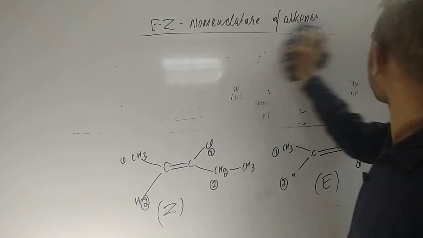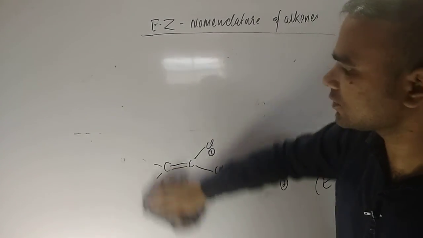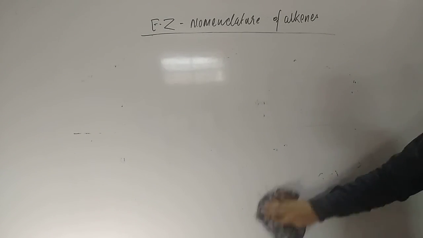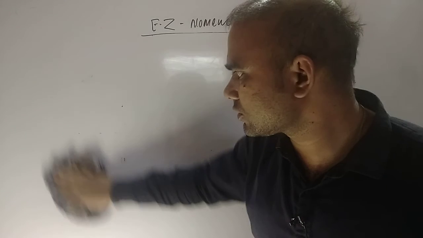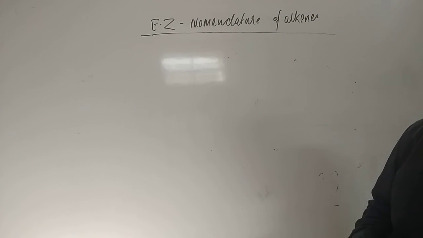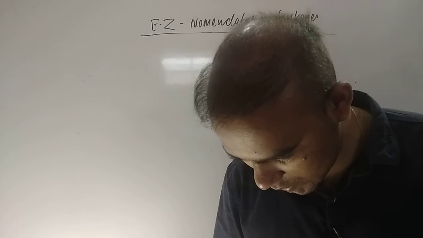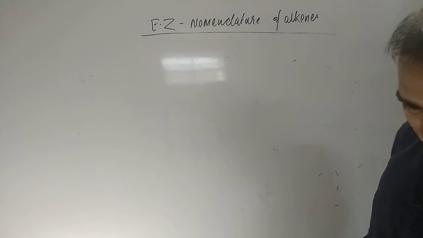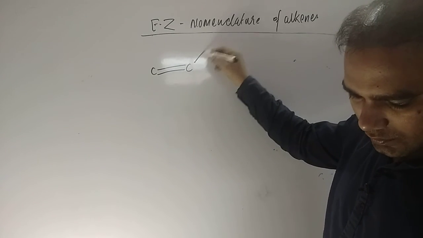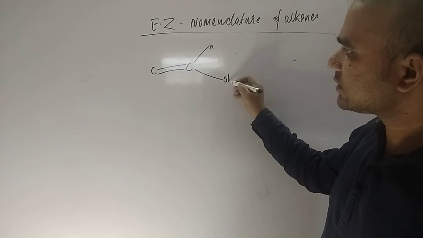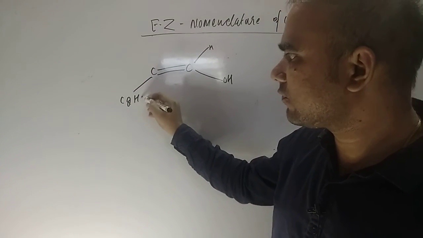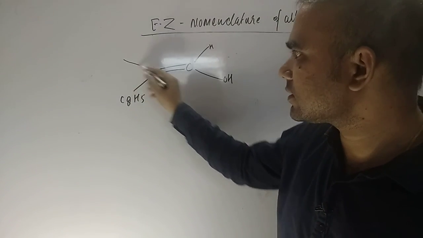Okay, wait, students, so that you can understand the EZ system a little better, let us have another example. If you take another example, dear students, C double bond C is there, here is H, downside OH, and here is C2H5, and upside here is